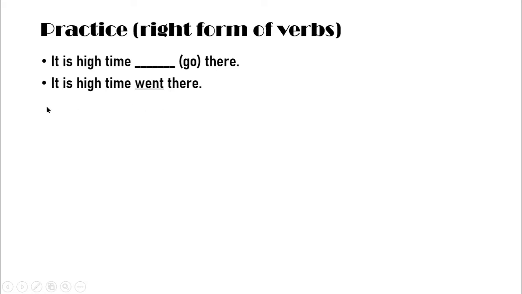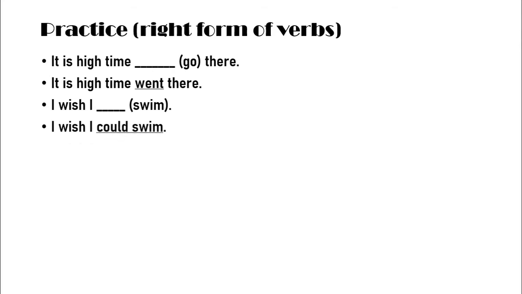Okay, next. I wish I dash swim. So, dear boys, if the sentence starts with words like "I wish" or "I fancy," and we have words like "as if" or "as though" in the middle of the sentence, then the next part of the sentence will always be in past indefinite tense. So, the answer will be: I wish I could swim.